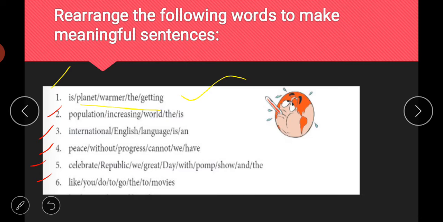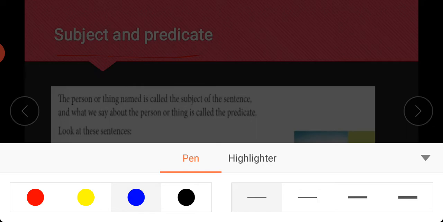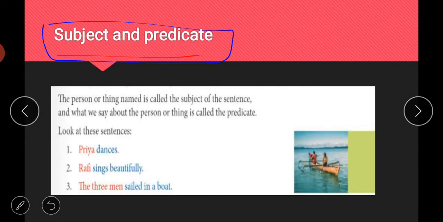So I hope the rearrangement of words to make meaningful sentences is clear to all of you. You can practice more and more words to make meaningful sentences. So let us move to the next one. Next is subject and predicate. You might have learned these kinds of things in your previous classes also. So what are subject and predicate? The person or thing named is called the subject of the sentence, and what we say about the person or thing is called the predicate. So basically we divide a sentence into two parts.